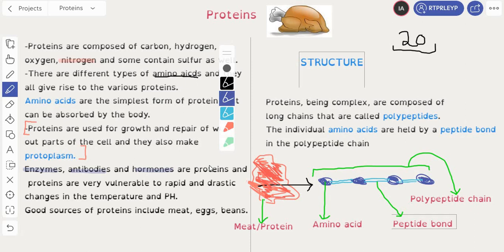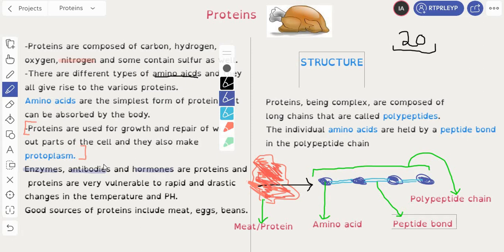One very, very important thing to understand here is that all proteins are very vulnerable to rapid and drastic changes in temperature and pH. Okay, so I've already discussed this in one of the previous videos when I was talking about enzymes. Enzymes, being proteins, are very sensitive. Since it's a protein, it has its own special three-dimensional structure, and if you give it a very high temperature or a very low or very high pH, you're basically physically changing the three-dimensional structure of the enzyme.